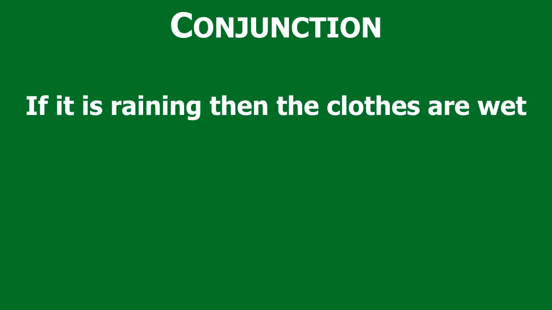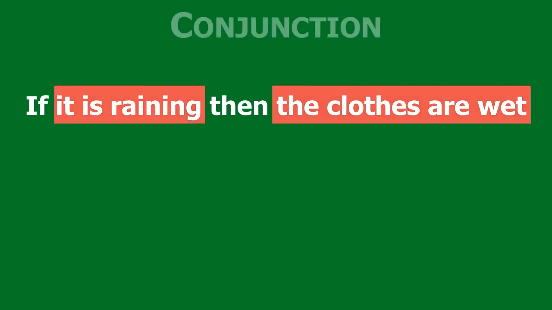An example of a conditional proposition that affirms a conjunctive relation is: if it is raining, then the clothes are wet. The clothes are hanging outside, and so you say, if it's raining, then the clothes are wet. This is a conditional proposition that is composed of two sub-propositions, each one of which is categorical.